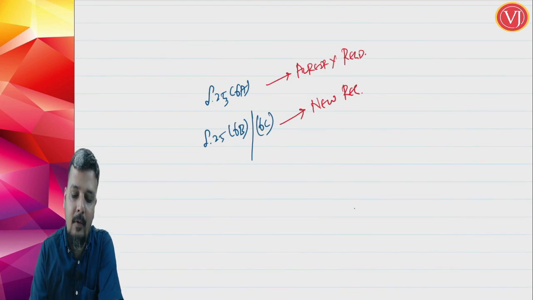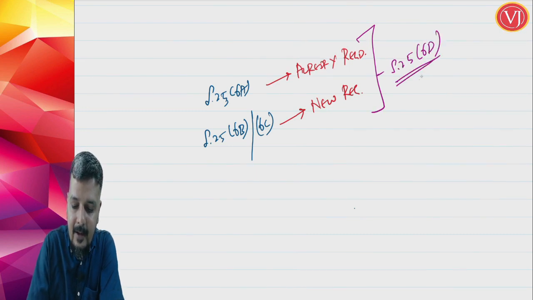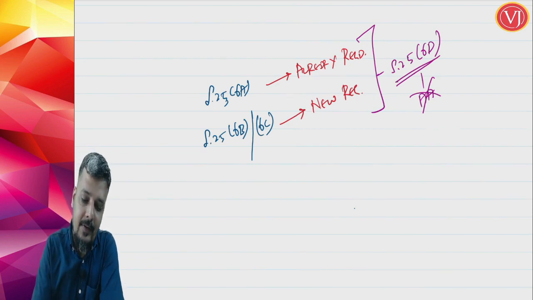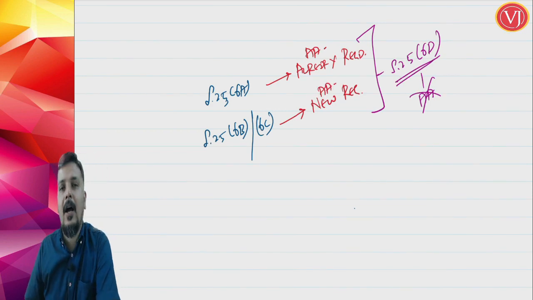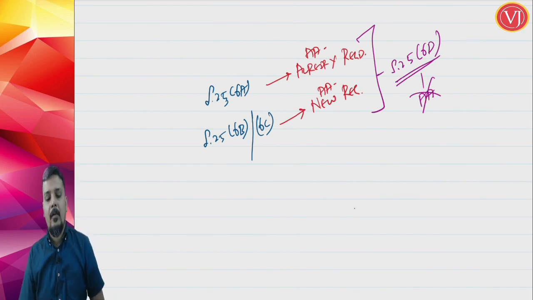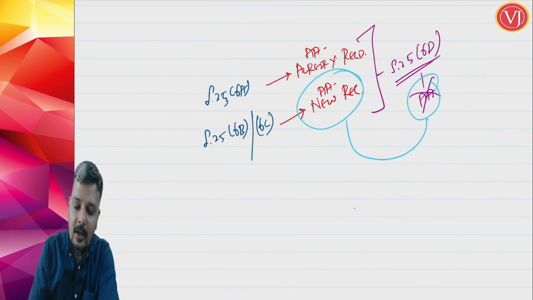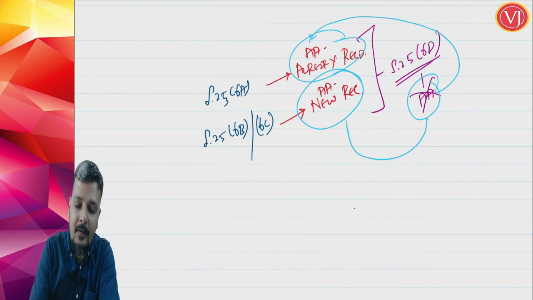Now what has come and what has been made very clear, it is only clarificatory in nature. 25(6)(d) tells that Aadhaar authentication is not at all required for select persons. Right, 25(a) is for Aadhaar authentication for already registered person. 25(6)(a), 6(b) is for Aadhaar authentication for newly registered person. 6(d) tells that Aadhaar authentication is not at all required. Now earlier the coverage was Aadhaar authentication was not required for newly registered person. Now they are telling that Aadhaar authentication is not at all required for already registered person, not for everyone, for notified categories, for notified persons.